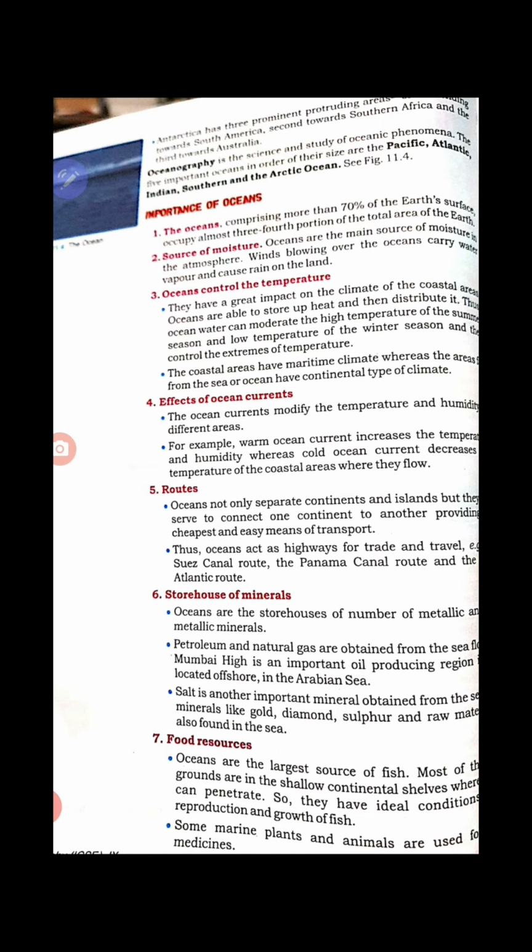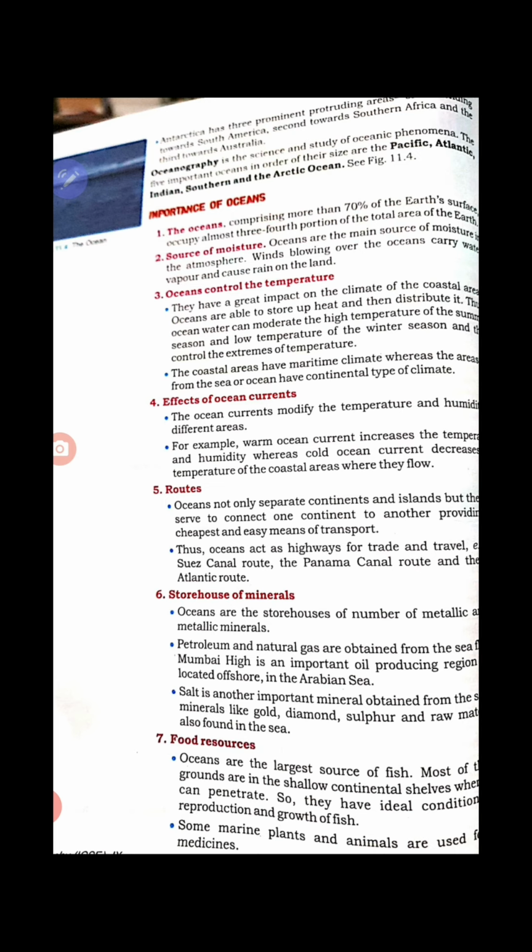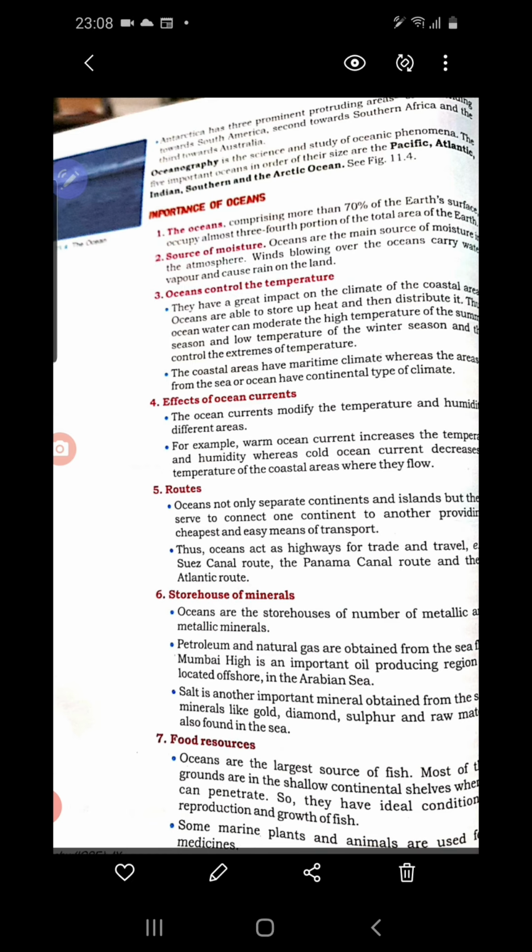Oceans provide the cheapest means of transport. Through sea voyages, you see how the Britishers came to India. They followed the sea route and managed to reach India. After the arrival of the Britishers, we learned in history what changes took place in India. So sea routes are also an important factor.